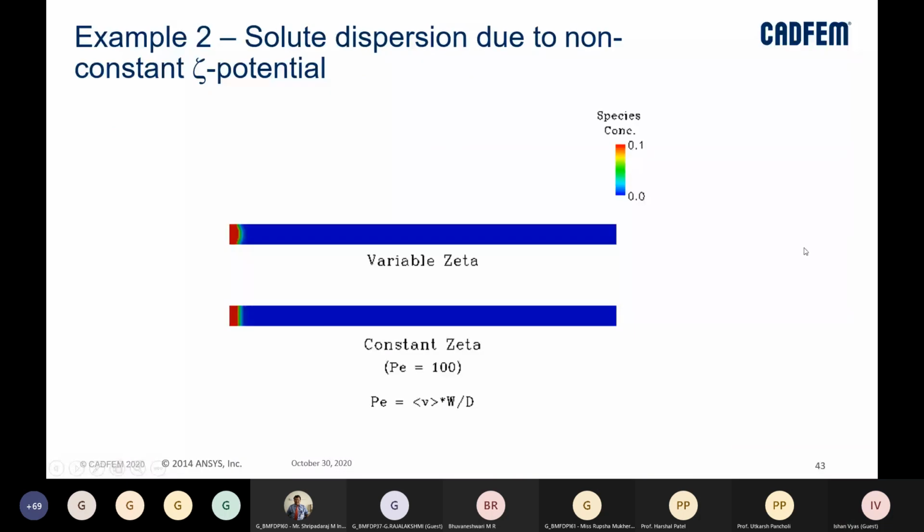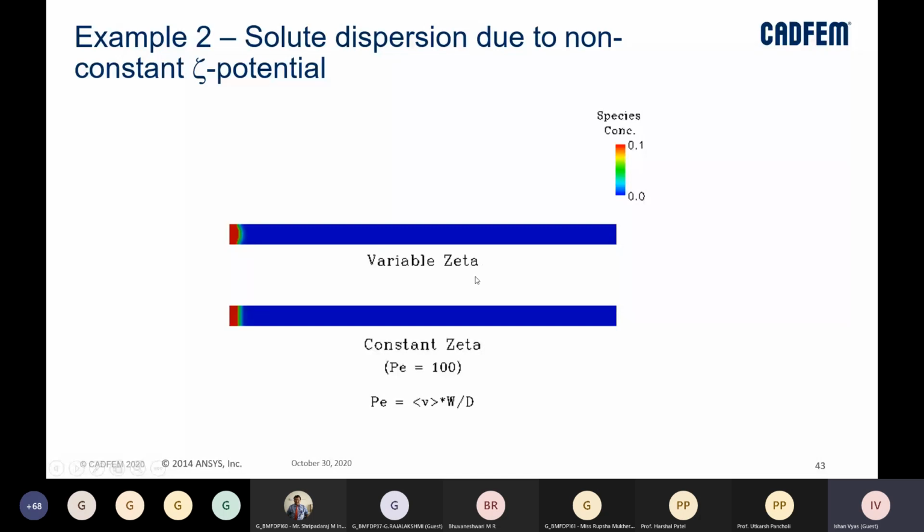Now, this is again an example of solute dispersion due to non constant zeta potential. As I was saying, that parabolic flow behavior. Because of this variable zeta potential, these are exactly the same cases. We have not changed anything.